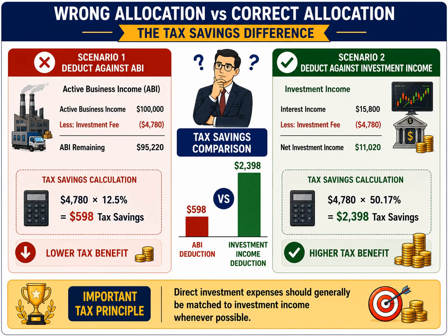The key takeaway from this slide is simple. The same expense can produce very different tax results depending on where it is deducted. Proper allocation can mean the difference between a modest tax benefit and a substantial one.